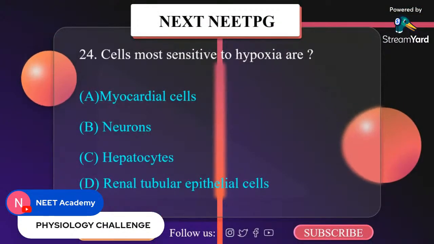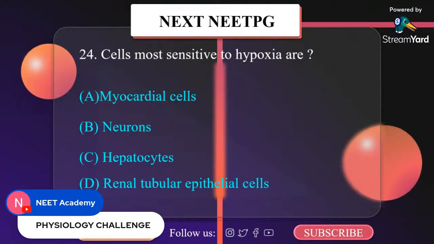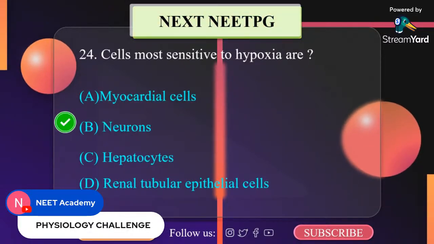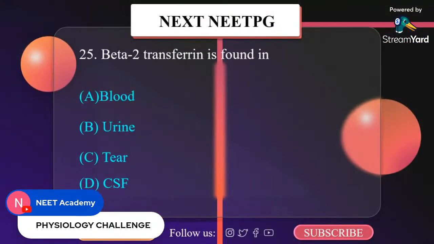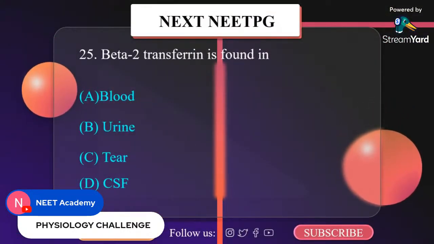Cells most sensitive to hypoxia are A. Myocardial cells. B. Neurons. C. Hepatocytes. D. Renal tubular epithelial cells. It is neurons. Beta-2 transferrin is found in the A. Blood. B. Urine. C. Tear. D. CSF. It is CSF.